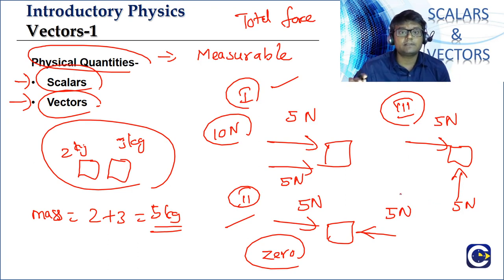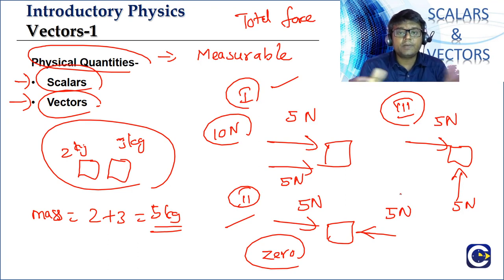But the concept is, the way we are adding mass, we cannot do the same method for the force. And that is the fundamental difference between scalars and vectors. So the way we perform the operation, like addition, subtraction, we'll see there will be multiplication and things like that.